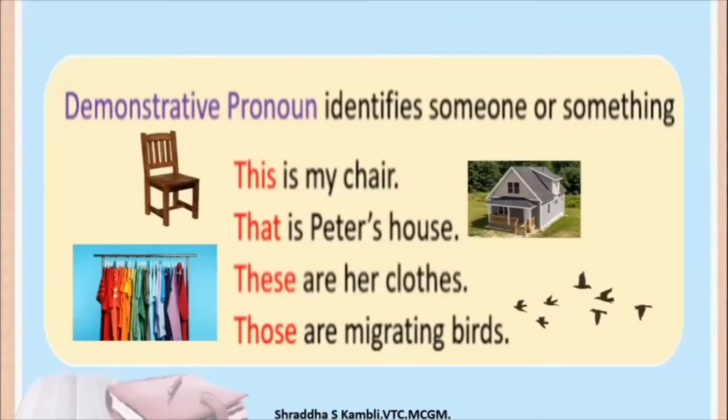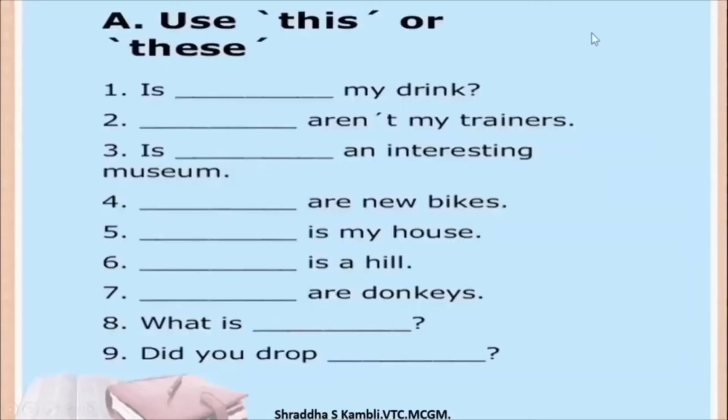Okay, so what do demonstrative pronouns do? They identify someone or something. That means they point out someone or something. Okay, so hope the idea is clear now. Can we move on to do the exercises? I told you we will do 2 kinds of exercises. One based on singular and plural, and the other based on nearness or farness. Okay, so this is the exercise based on singular and plural.